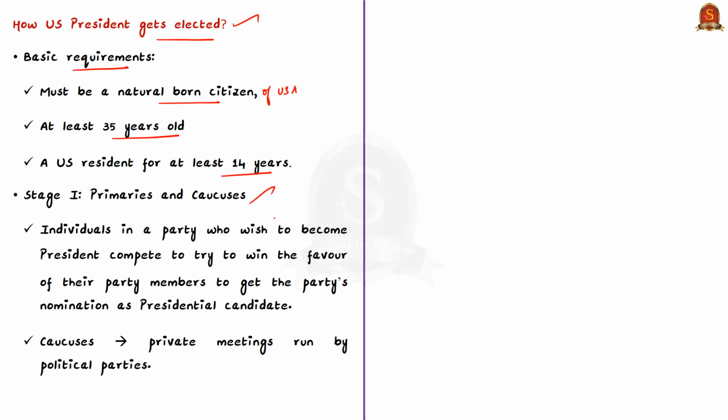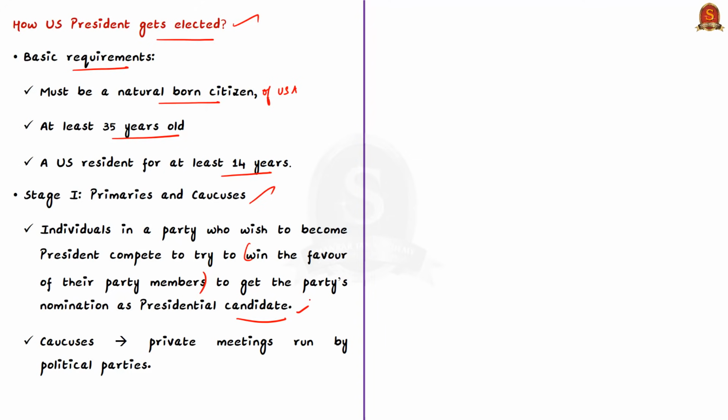See, many individuals within a single party may want to become the President of the United States. Each person will have their own idea on how the government should work. So at this stage, all the potential candidates campaign around the country and try to compete in order to win the favor of their party members and to get the party's nomination as presidential candidate. So this is where the primaries and caucuses come in.